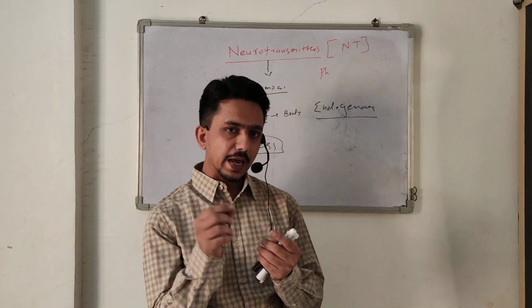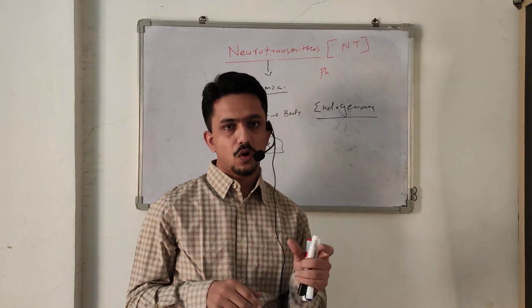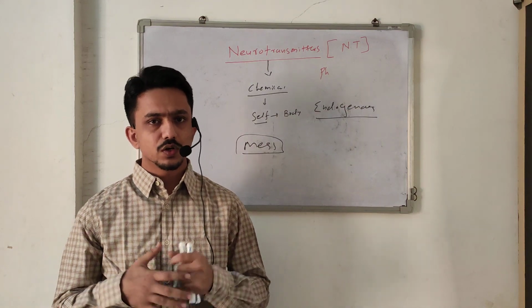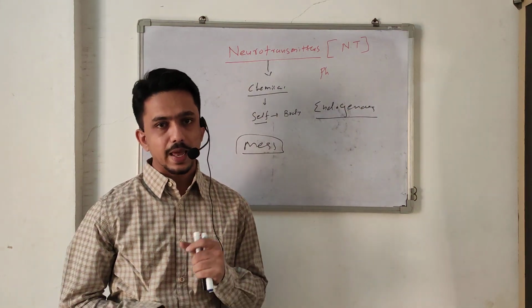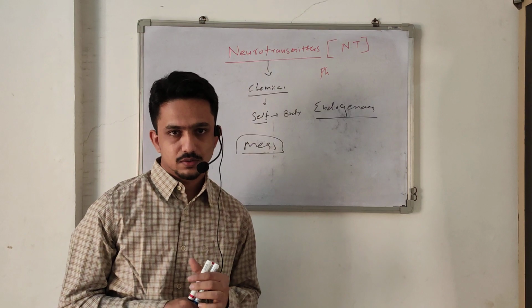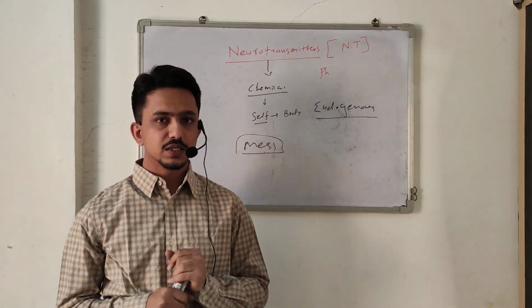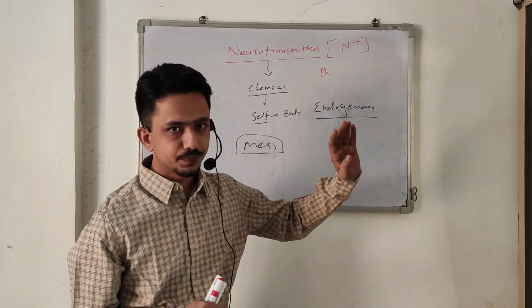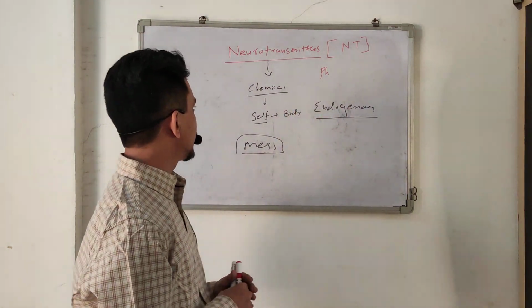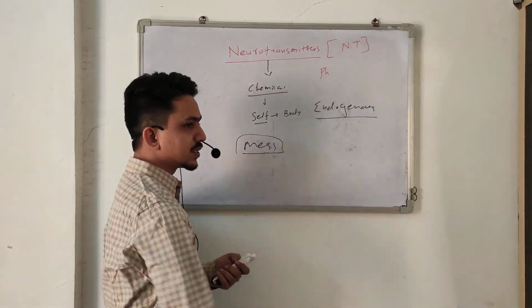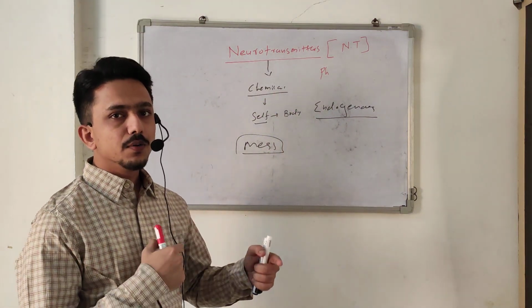Some drugs activate the receptor for a prolonged time, and some drugs block the receptor for some time. So different types of receptor are helpful for your physiological functions as well as your study of pharmacology.